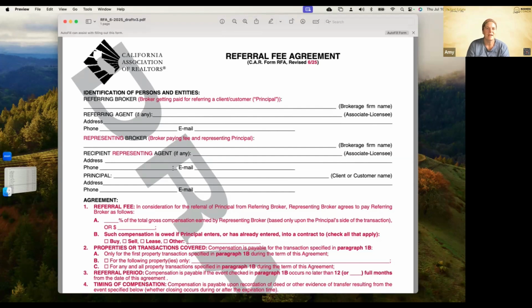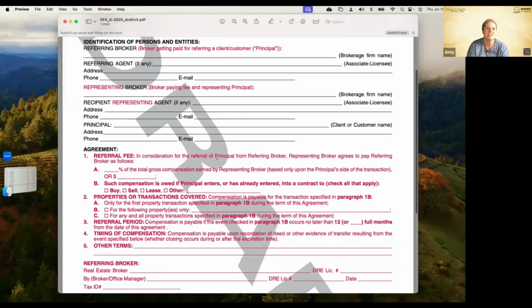This is clarifying who is who. So this is the broker getting paid for referring the client. Okay, that's the referring broker. Representing broker is the broker paying a fee to the referring broker for the principal. Okay, so they added some clarification there.